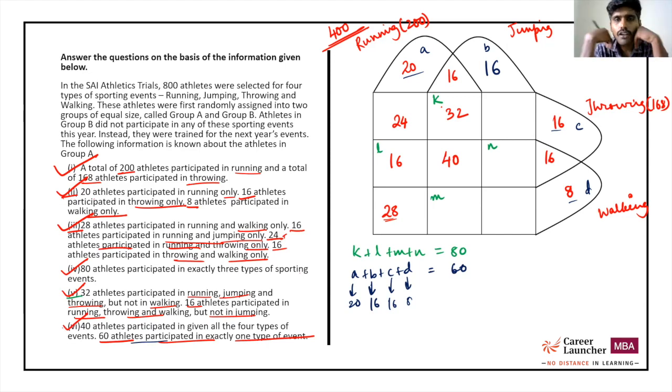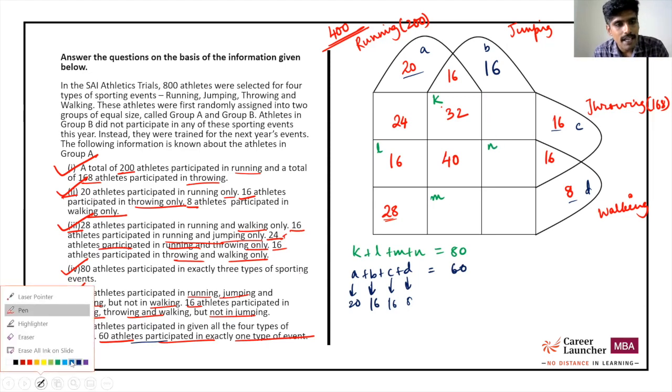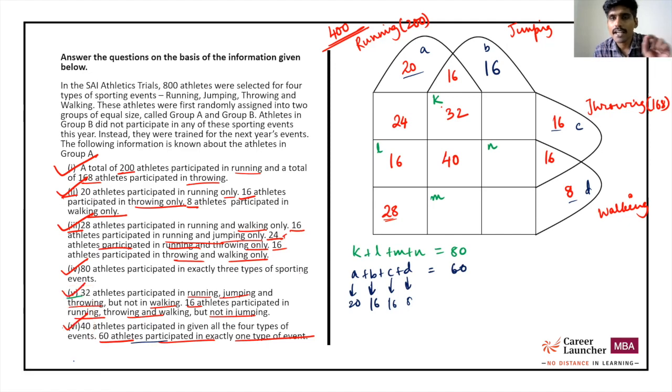Now we have exhausted all the points. We have hardly used 6 to 7 minutes of our time. We have exhausted all the points, and all we have is one more equation: K plus L plus M plus N is 80. Now that you have put down everything that you could put down from the data points into your matrix, try and understand what are the areas that are vacant, or what are the areas that are remaining empty.